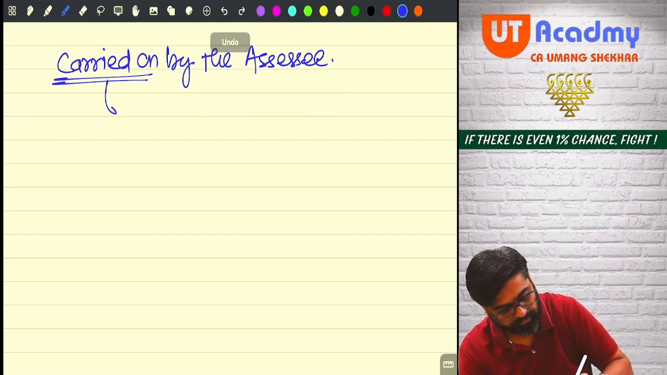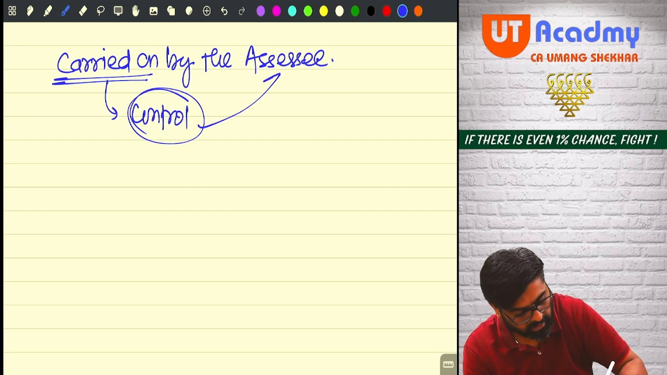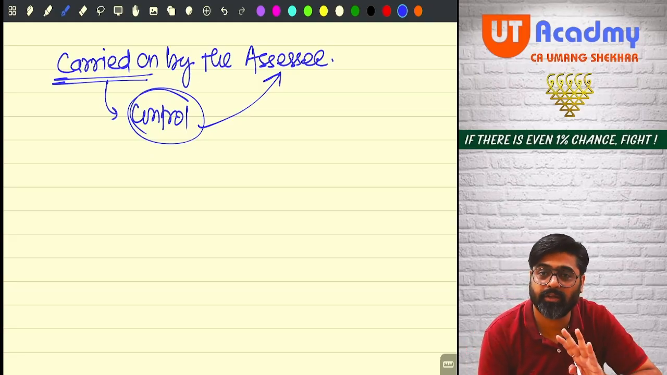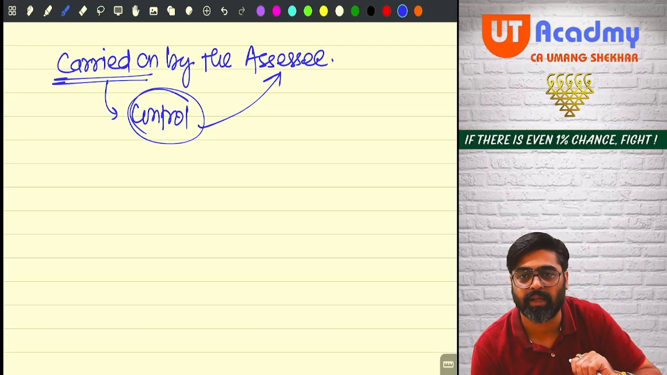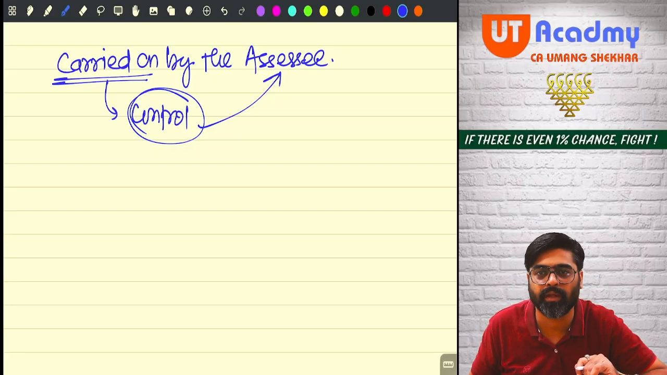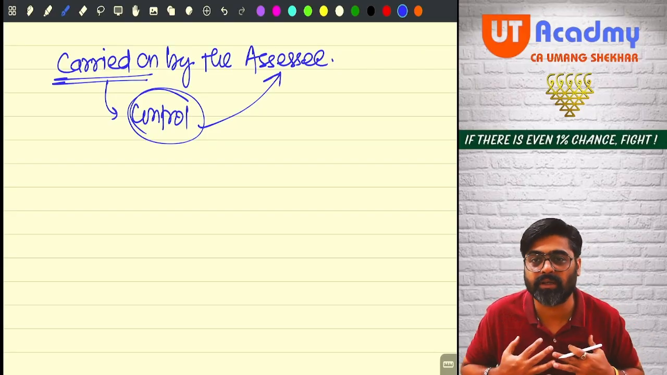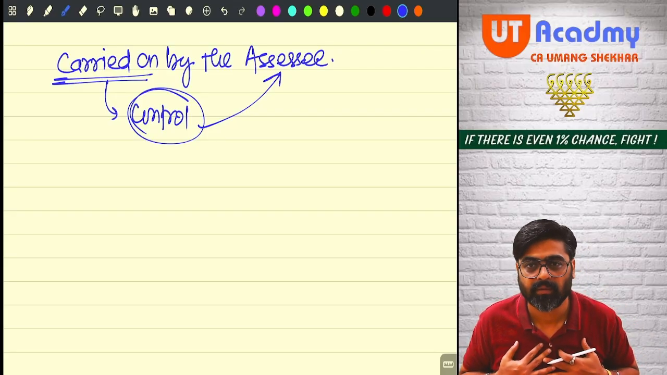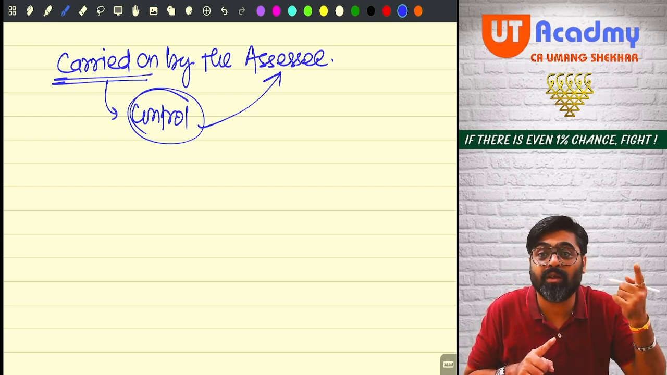It means that the control is with the assessee. Not necessarily that all the activities which are happening in the course of business must be performed by myself only. Purchase, I am only doing. Sales, I am only doing. Marketing, I am only doing. All the activities happening in the course of business or profession need not be done by me, but they must be in my control. That is the meaning that business is carried on by me.